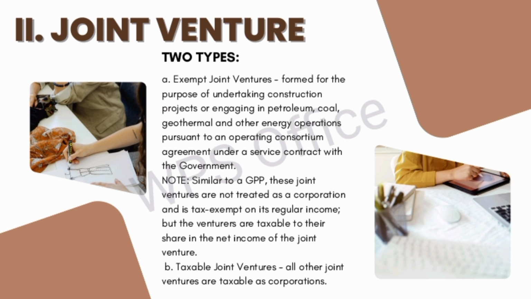It means at any time, any business entity whose equity interests are directly held legally or beneficially by a party or group of parties. The second type is the taxable joint venture. All other joint ventures are taxable as corporations.